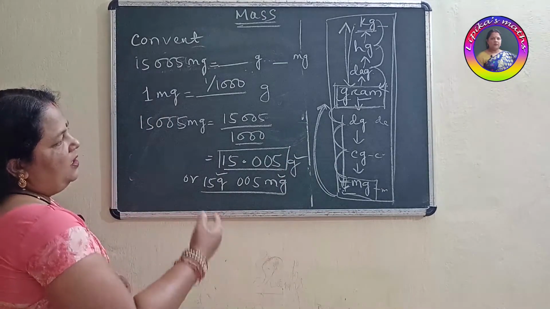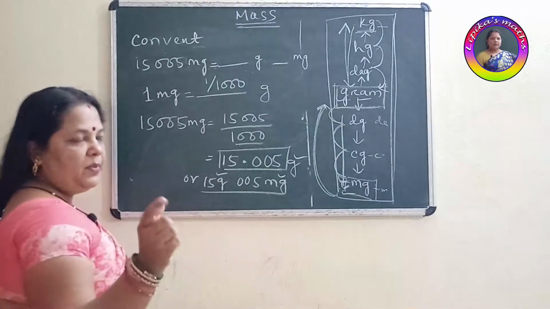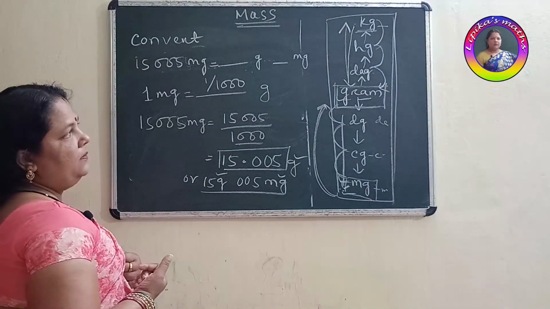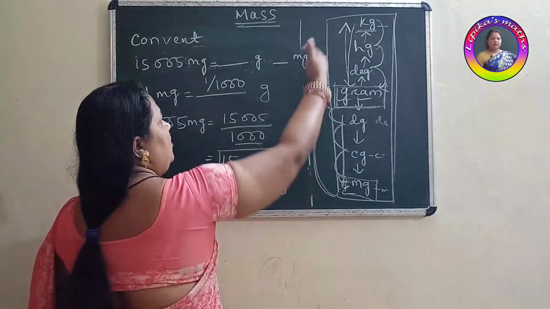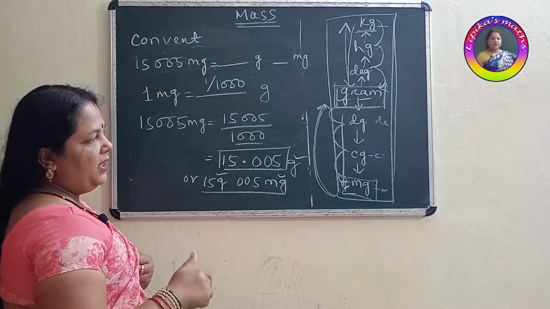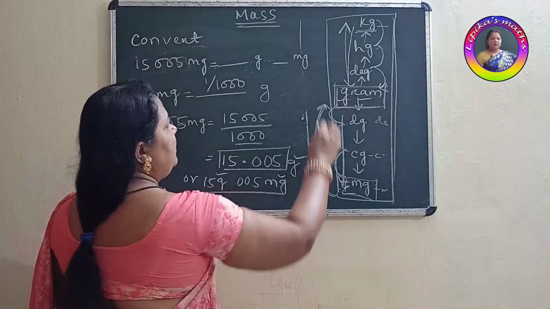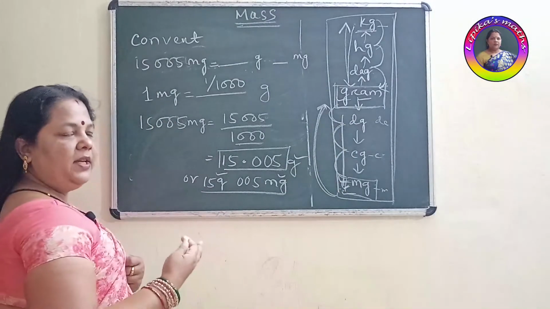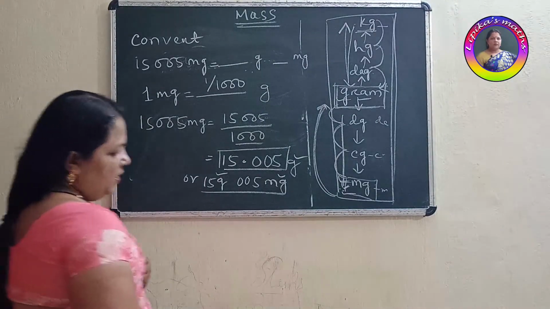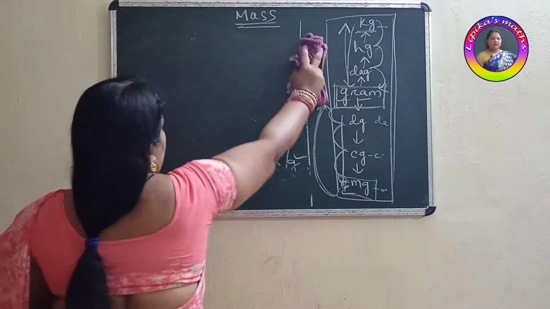Clear? So this conversion from higher to lower unit, this thing you remember, you will multiply by 10 per step. And when we are changing from lower to higher unit, you have to divide by 10 per step. If we are changing 2 step or 3 step, accordingly you just multiply by 10 and you divide with that. Got it? So in this case, if the question is asking